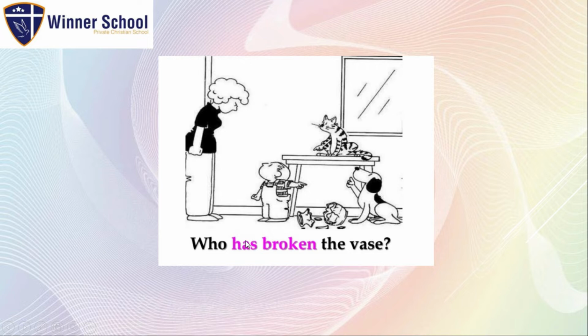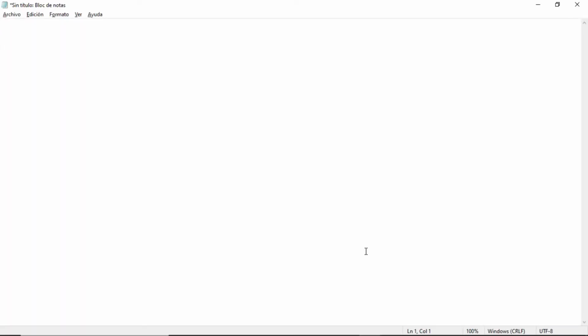This is the present perfect of a question. Why, teacher? Why is it the present perfect? Because we have has broken: your auxiliary plus your verb in the past participle form, like this. Who has broken the vase?